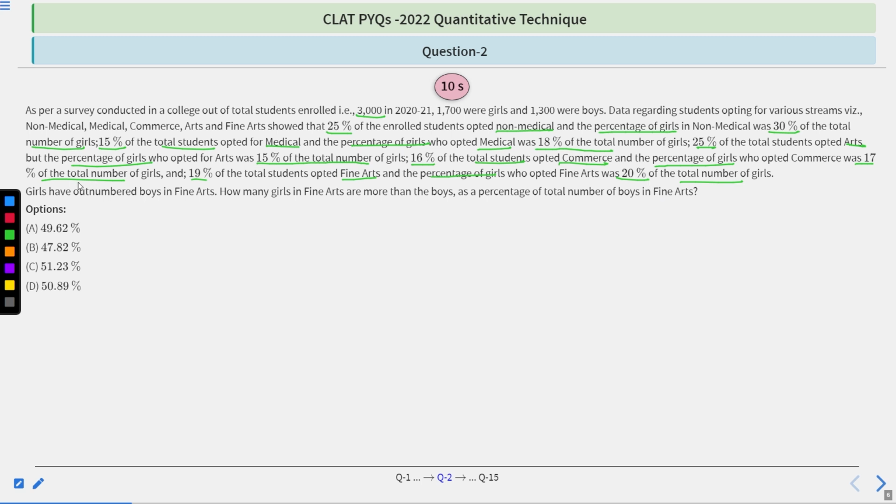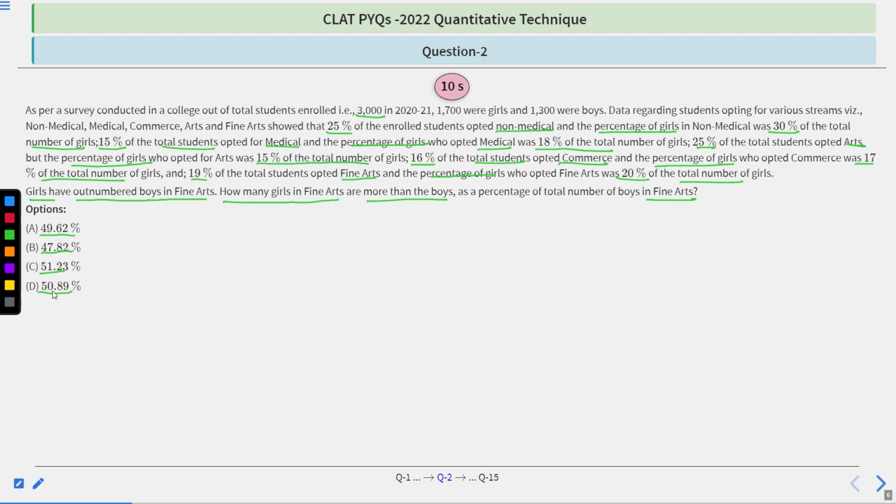Now, the actual question, the main question. Girls have outnumbered boys in fine arts. How many girls in fine arts are more than boys, as a percentage of total number of boys in fine arts? Options are 49.62, 47.82, 51.23, 50.89.